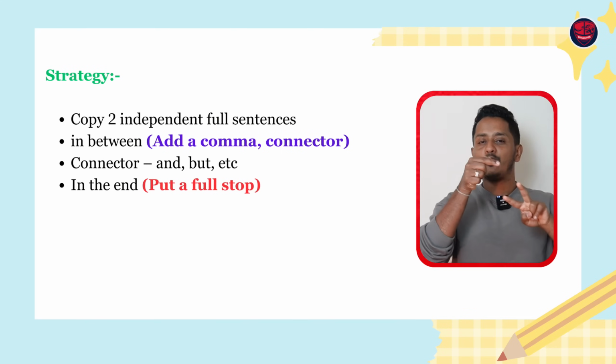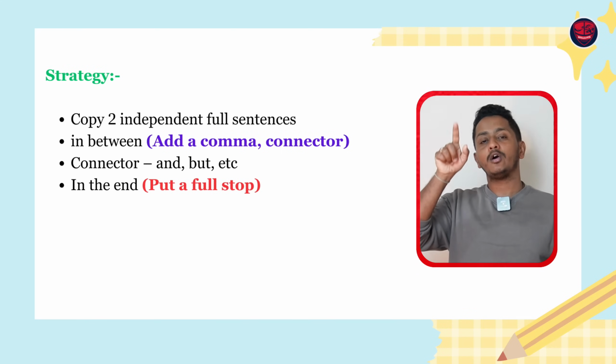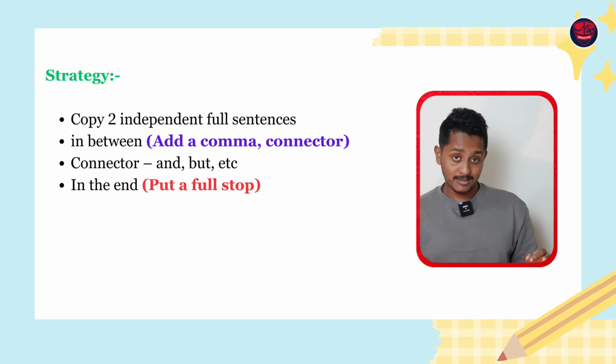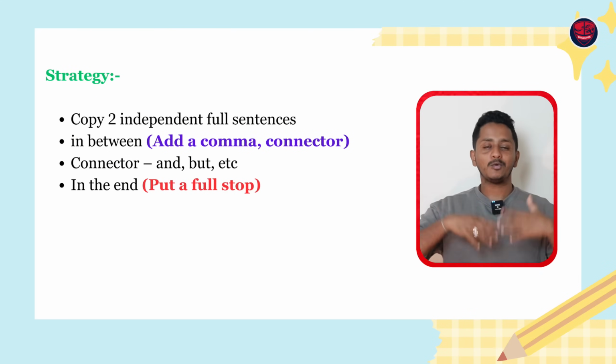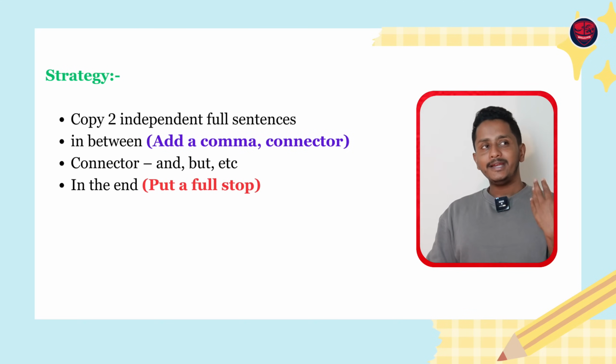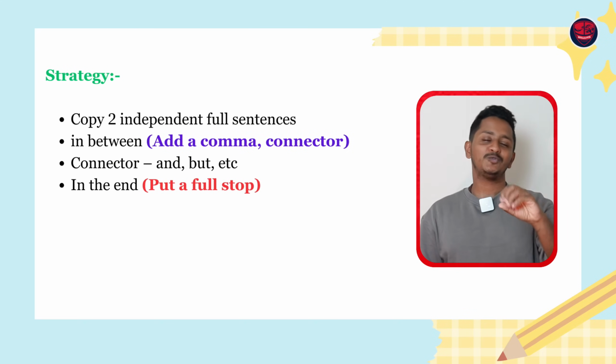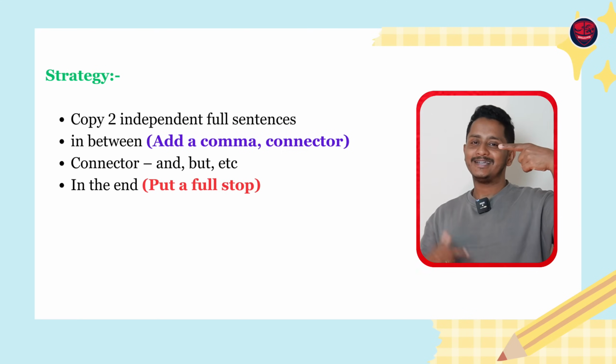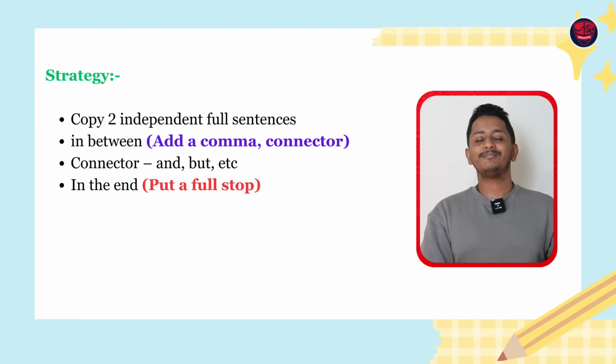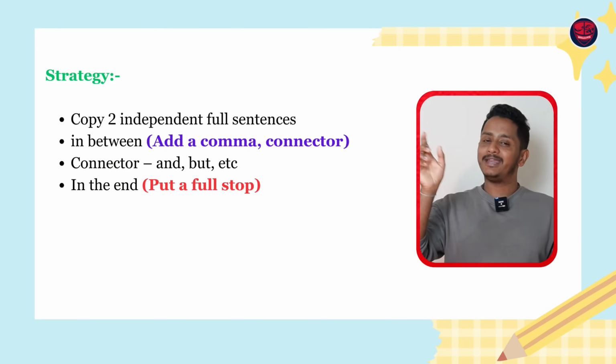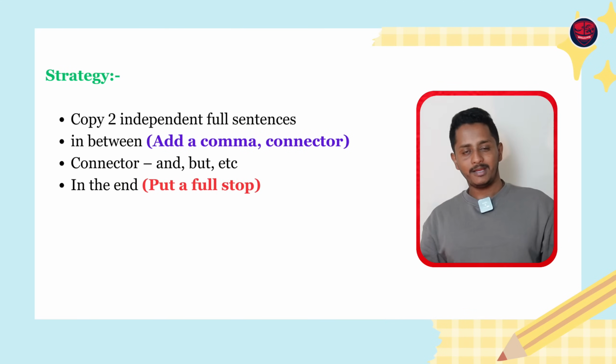In between them, add a comma and a connector, and or but. As simple as this. But this may not work all the time. This is what I'm going to unveil in just a while. 99% of the times, this will give you scores. Take one sentence, take another sentence, in between them add a comma and a connector, AND or BUT. In the end, put a full stop.